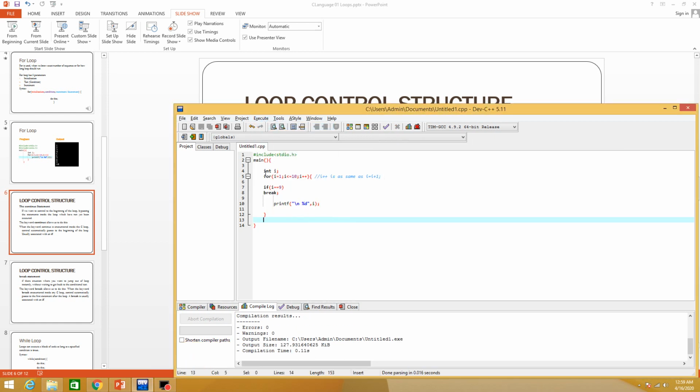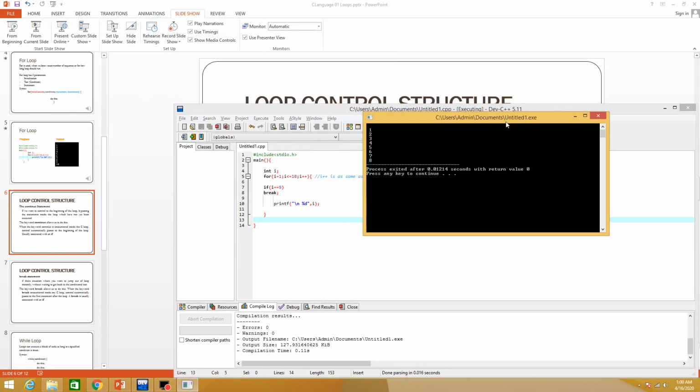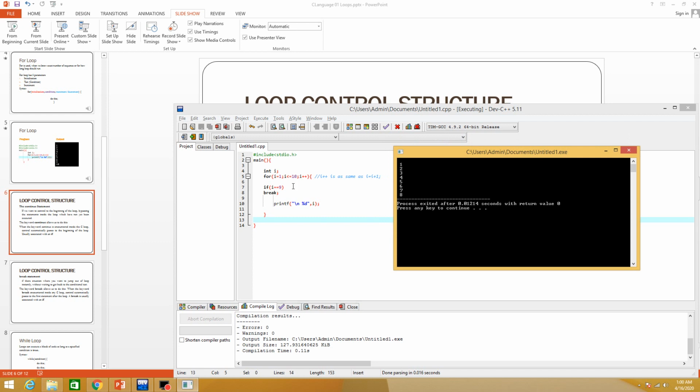In this case, you will see that it will print from 1 to 8, not 9. It will print 1 to 8, and 9 and 10 will not be printed.